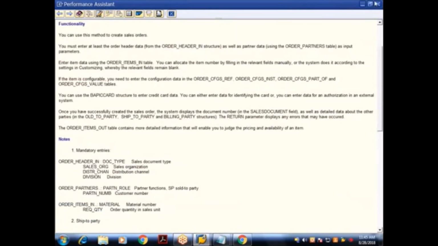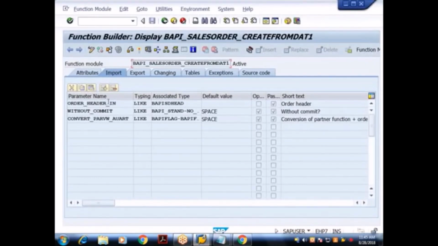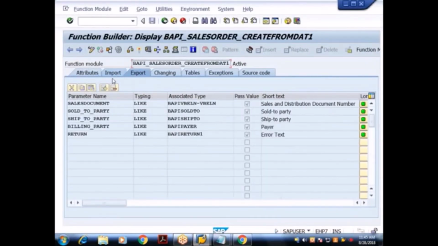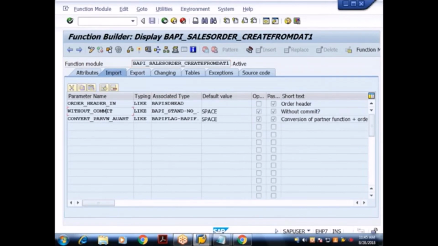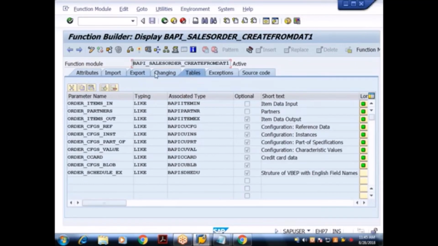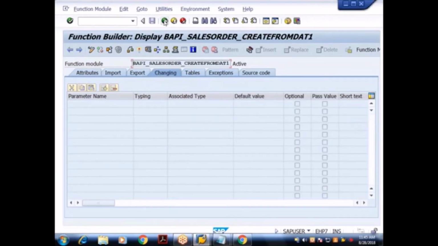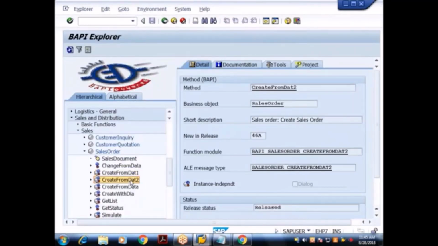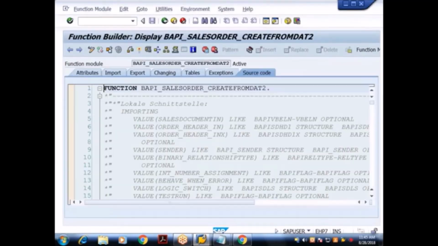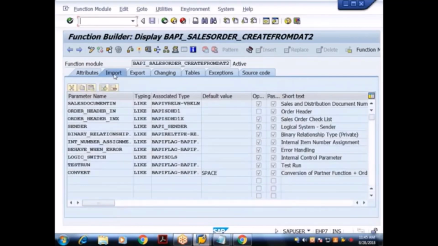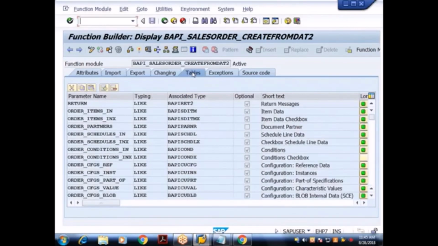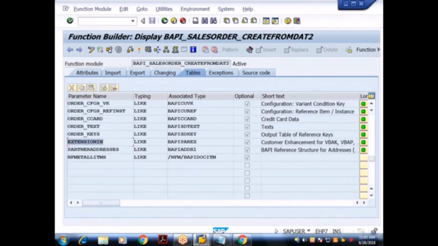Then based on this only, we have a concept of BAPI extension.